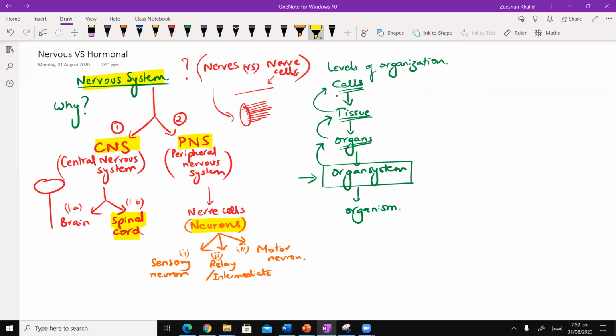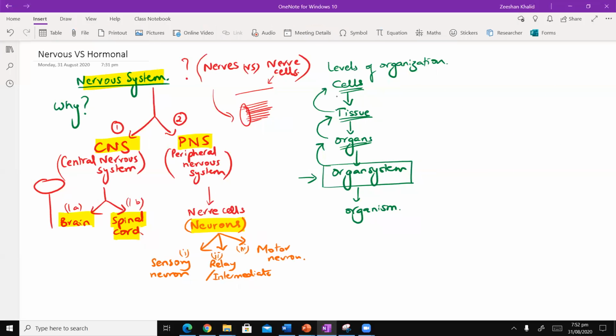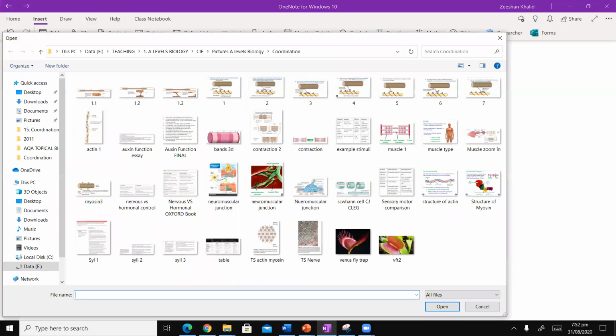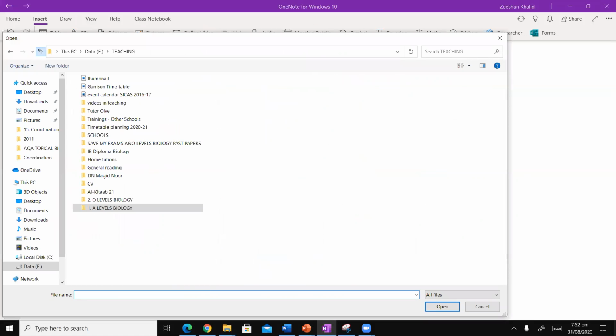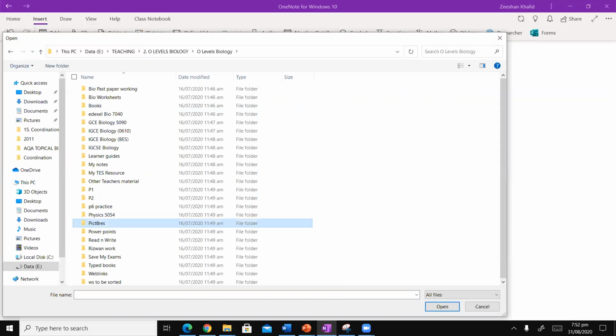Okay, so to summarize, you have the nervous system, which is composed of the central nervous system and the peripheral nervous system. The central nervous system is further divided into brain and spinal cord, and the peripheral nervous system is composed of neurons, which basically, हमारे level तक we only look at 3 of them. They're sensory, relay, and motor. Let me quickly give you a picture that will give you an idea of what the central nervous system and peripheral nervous system are supposed to be.